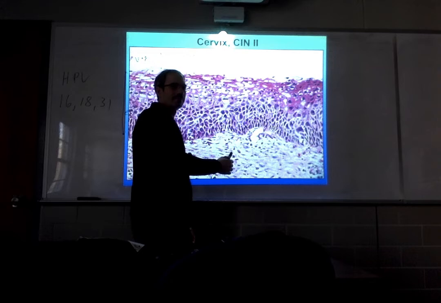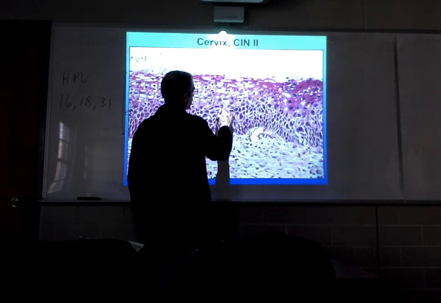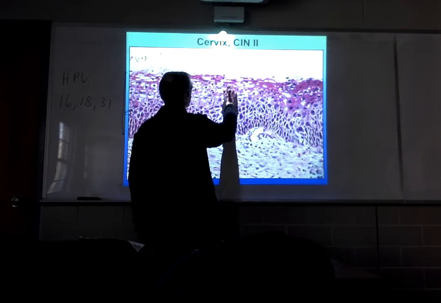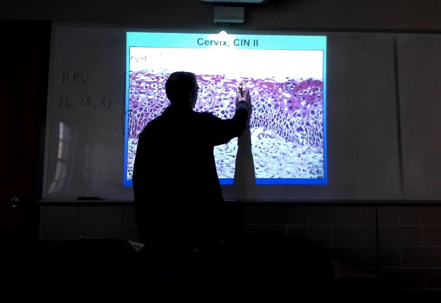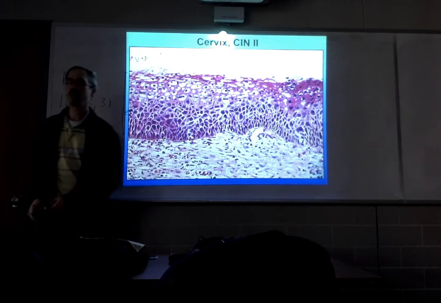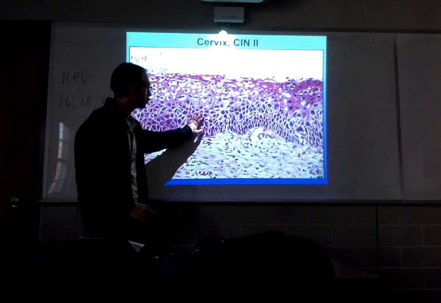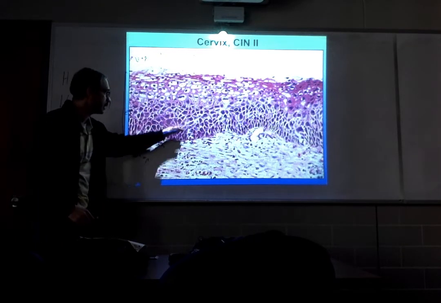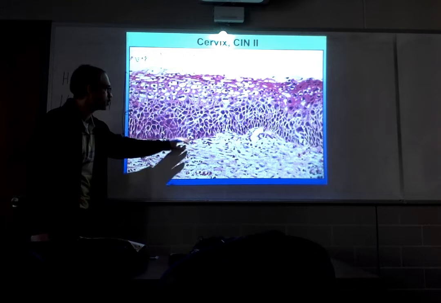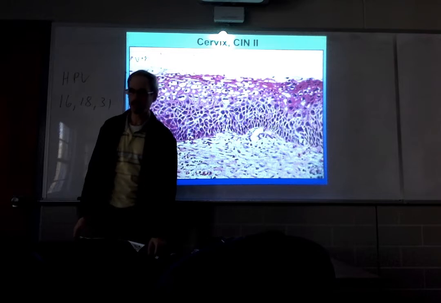Okay. Let's pop down. It's only when you get about halfway up the epithelium that you actually see some evidence of maturation. It's still not very much, but the NC ratio is beginning to drop. But that only happens after half the way up the epithelium. And so this epithelium is not maturing properly. You clearly have cells that are starting to lose proliferative control. All the cells are remaining above the basement membrane, which is a natural tissue barrier. So what you have here is an intraepithelial neoplasm.